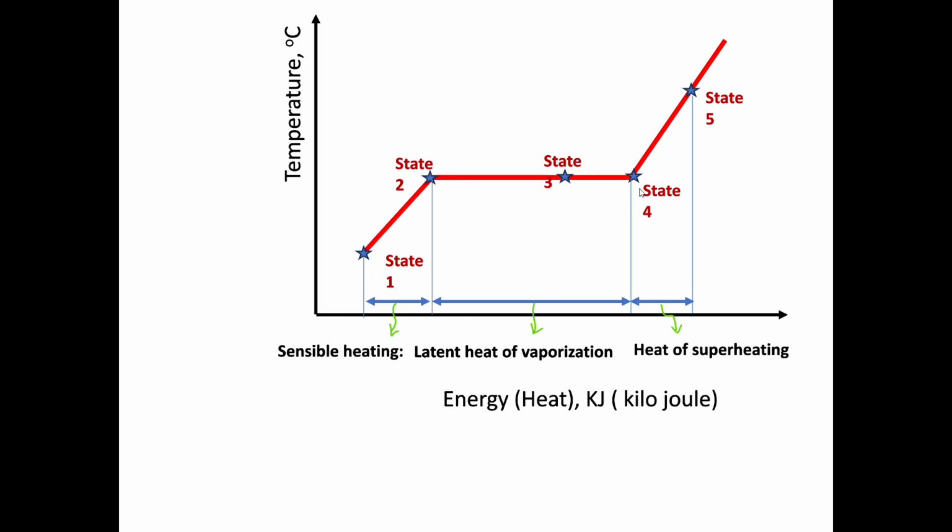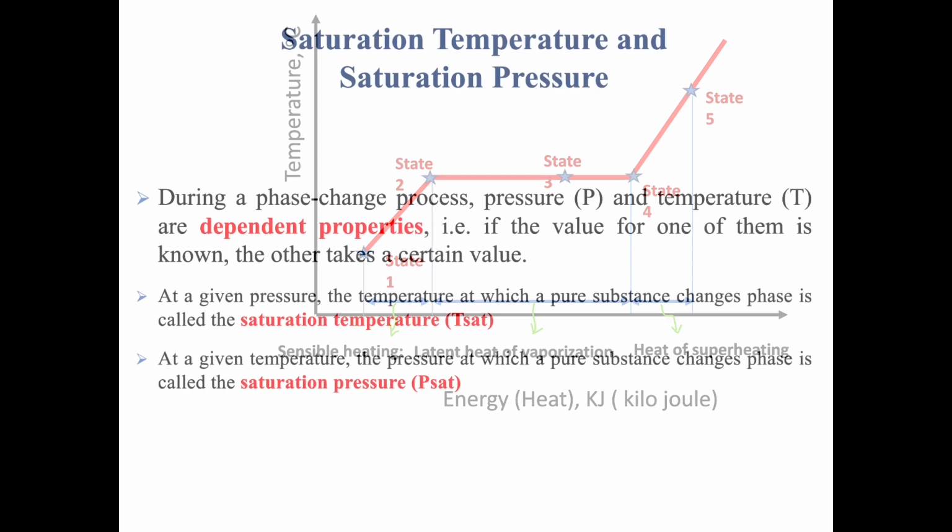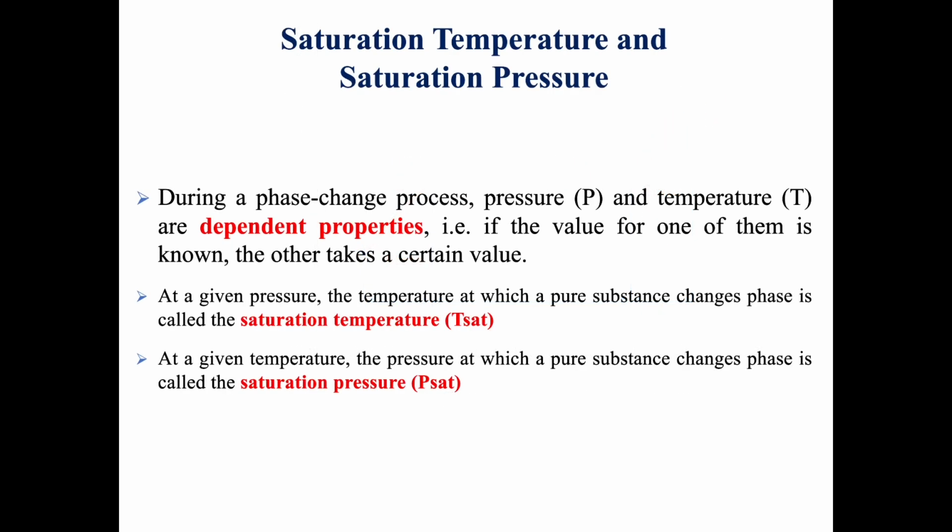We superheated the state. So the temperature was 100 degrees Celsius and it became 300 degrees Celsius. So that's why it's superheated.